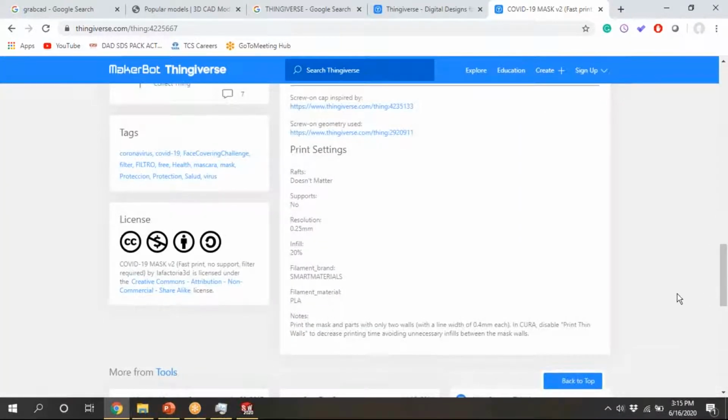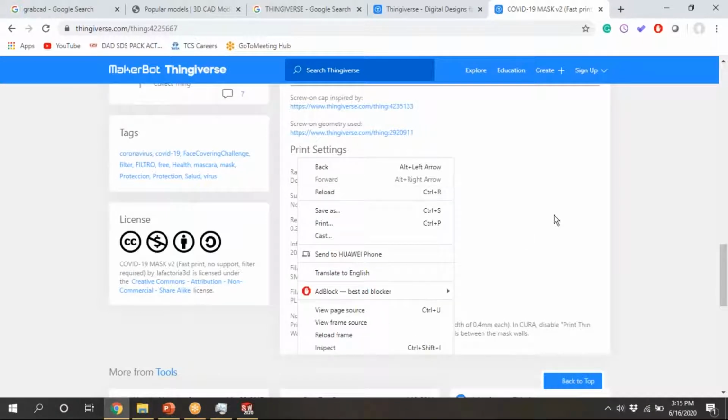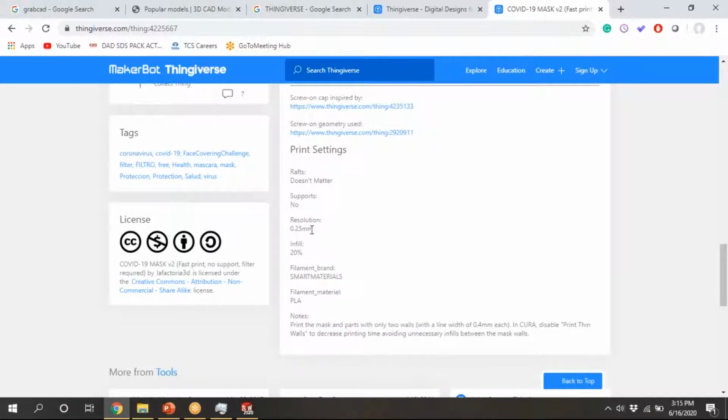See here, printer settings are there. Print settings mean how they have printed here. Rafts don't matter, they didn't use them. Supports no, resolution 0.25 mm, infill. Tomorrow we will see these parameters. What are these things? I am just showing. These are the things in Thingiverse. It is specifically for the 3D printed parts. Filament PLA, they have used smart filament, smart materials, and those things.